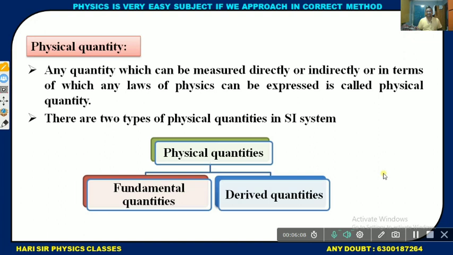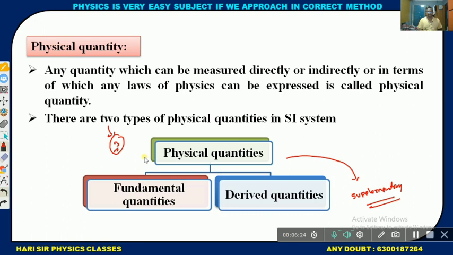There are types of physical quantity. Mostly we explain two types, fundamental and derived, but there is another one, the supplementary physical quantity. Fundamental physical quantities are 7, derived physical quantities are not limited, and supplementary physical quantities are only 2.